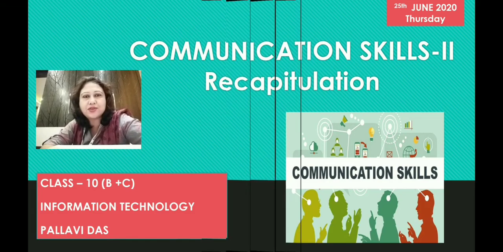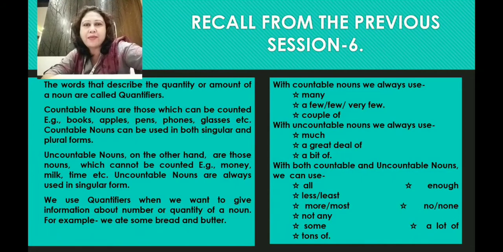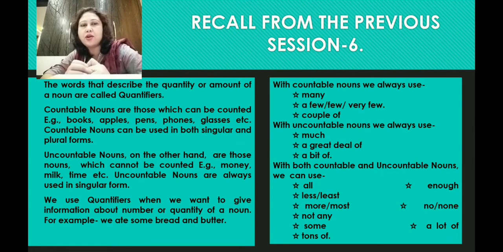But before starting today's session, let's have a small recap, as we always do, of our previous class, that is our session 6, where we had learned that the words which describe the quantity or amount of a noun are known as quantifiers. And countable nouns are those nouns which can be counted. For example, you can say books, apple, pens, phones, glasses, etc. All these are countable nouns, and countable nouns can be used in both singular as well as in plural form.